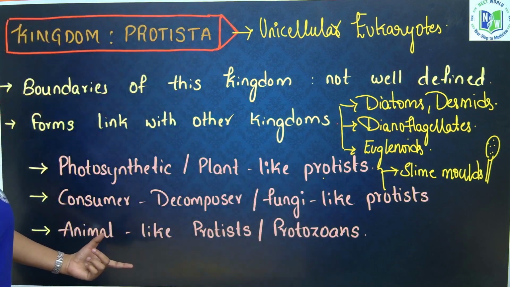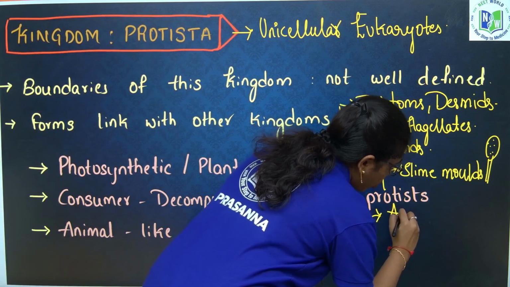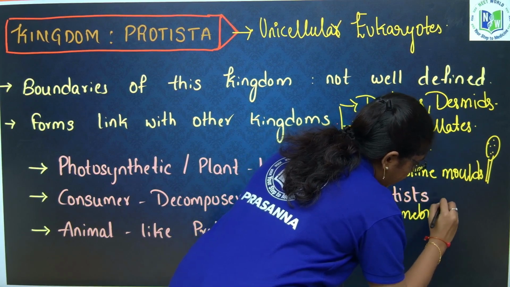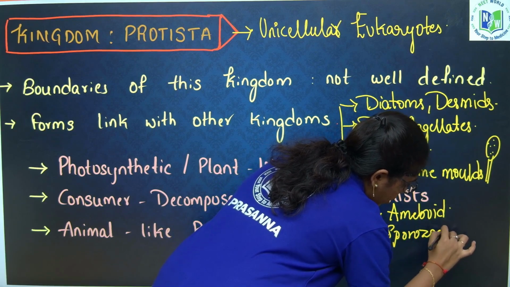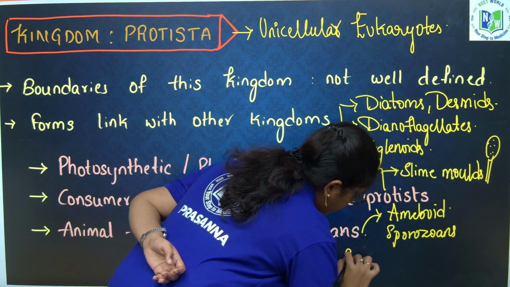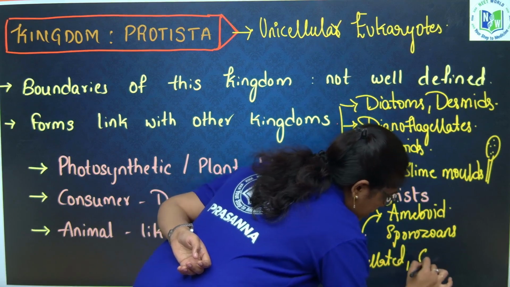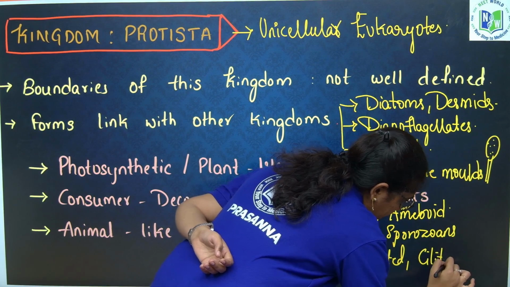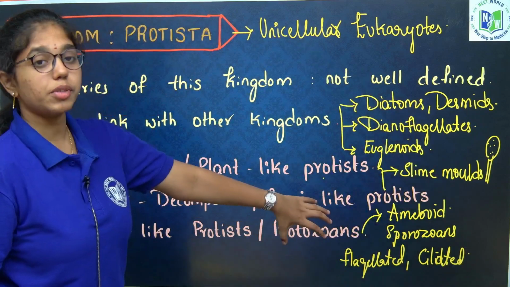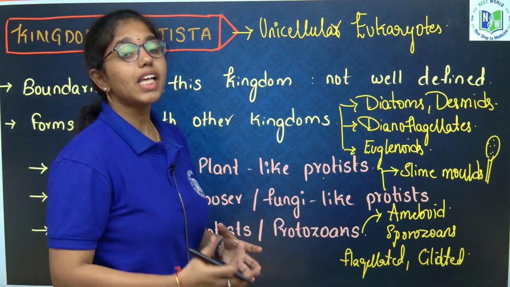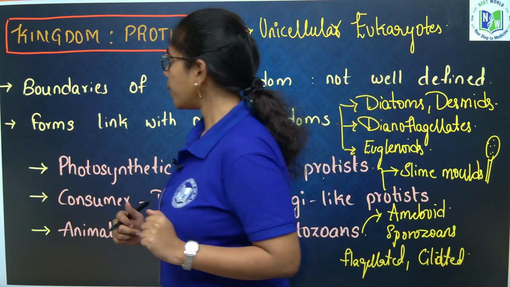Under animal-like protists, that is protozoans, the organisms included are amoeboid protozoans, sporozoans, flagellated protozoans, and ciliated protozoans. All these organisms are placed under animal-like protists because their mode of nutrition is purely holozoic and they don't have any cell wall.